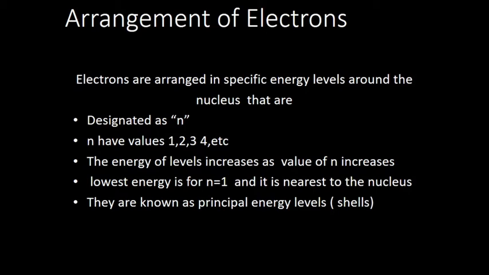And n can have values 1, 2, 3, 4. As the value of n increases, energy also increases. So the lowest energy will be for the lowest number, n equal to 1. They are also known as principal energy levels.